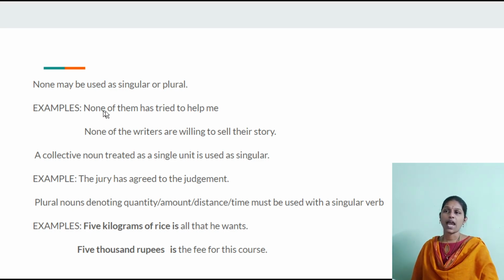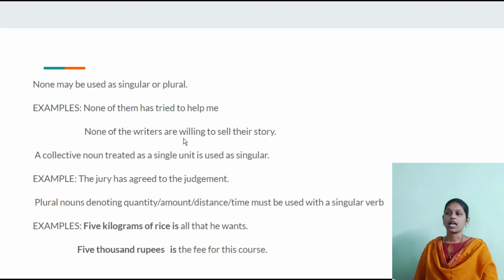None of them has tried, has singular verb. None of them has tried to help me. None of the writers are willing to sell their stories. So here we used plural verb, and in the previous sentence we used a singular verb. Okay, but in written English mostly singular verb is preferred.